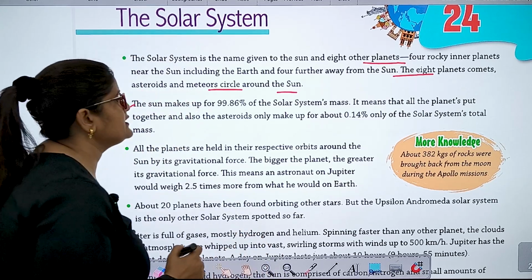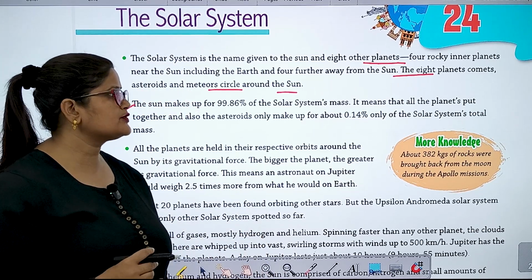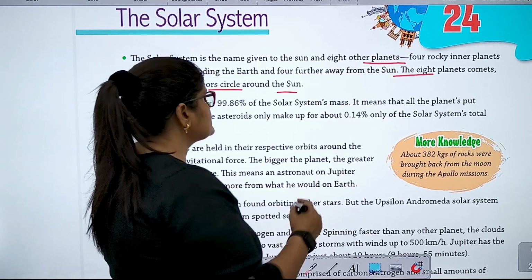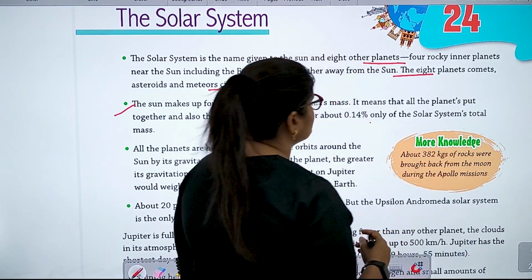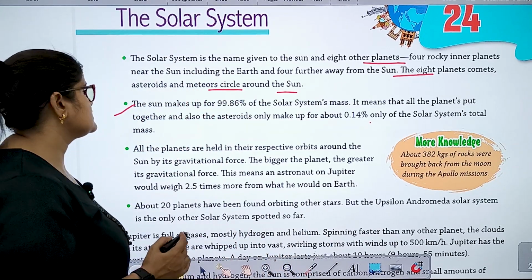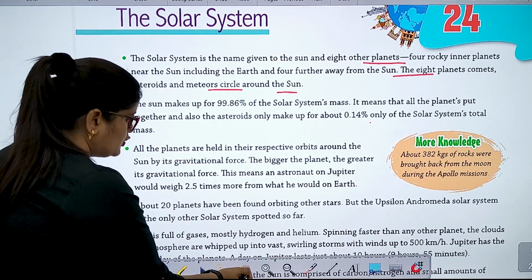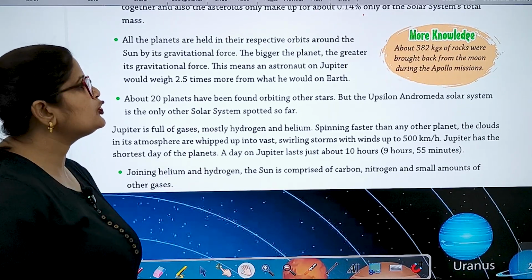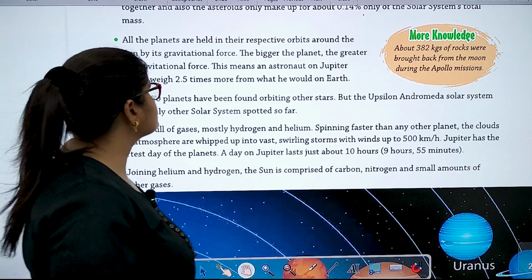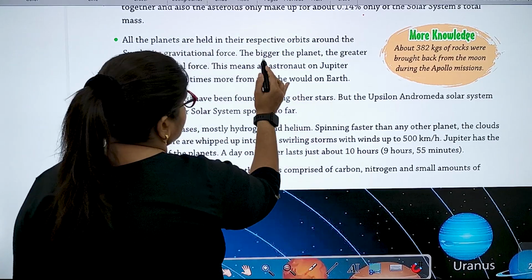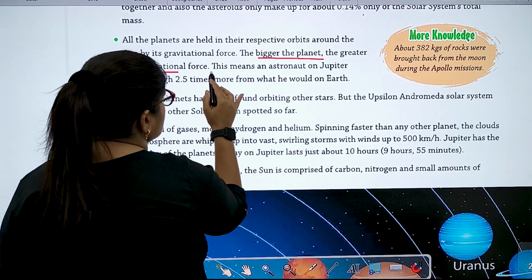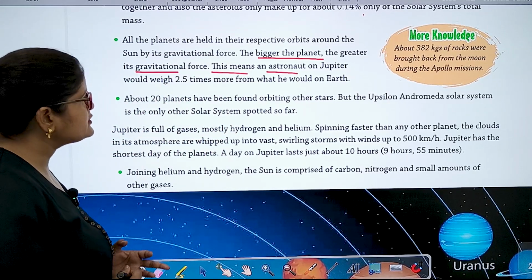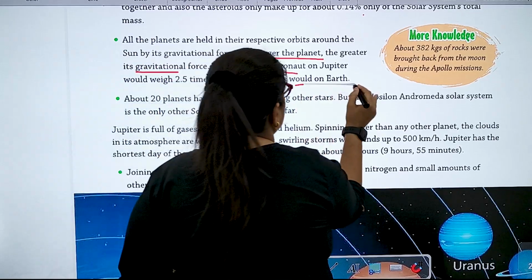The sun makes up 99.86% of the solar system's mass. It means that all the planets put together and also the asteroids only make up about 0.14% of the solar system's total mass. Okay, so all the planets are held in their respective orbits around the sun by its gravitational force. The bigger the planet, the greater its gravitational force. This means an astronaut on Jupiter would weigh 2.5 times more than he would on Earth.